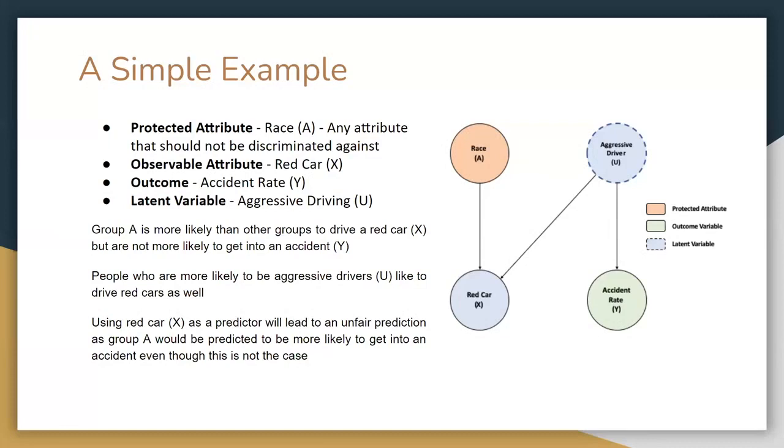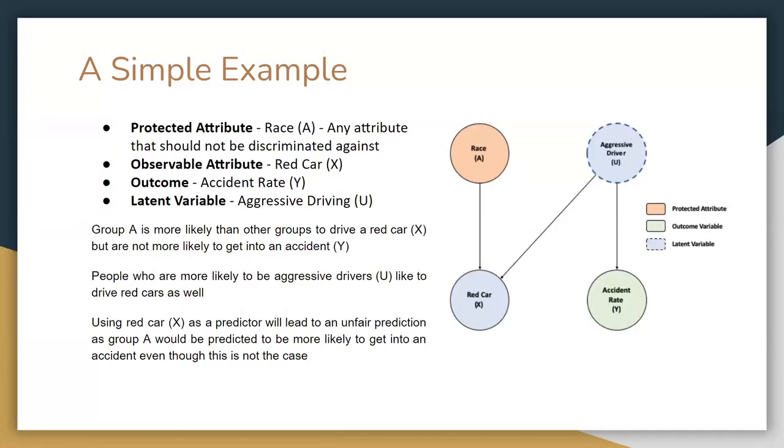In this example, some group A is more likely than other groups to drive a red car, but is not more likely to get into an accident. However, people who are more likely to be aggressive drivers like to drive red cars as well. We are modeling a discriminatory effect as a causal effect. If we were able to predict who would have a high accident rate Y by using just X, we would have a counterfactually unfair prediction, because we know that individuals of the protected attributes like to drive red cars more than other groups, even though they don't get into more accidents.